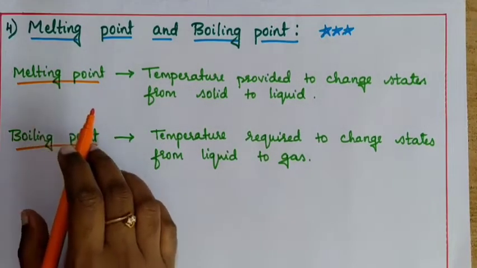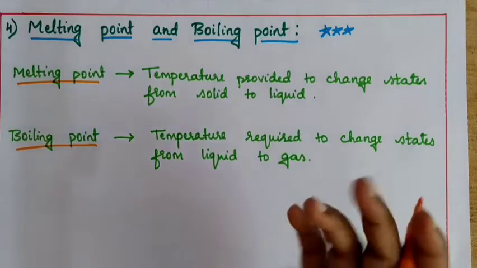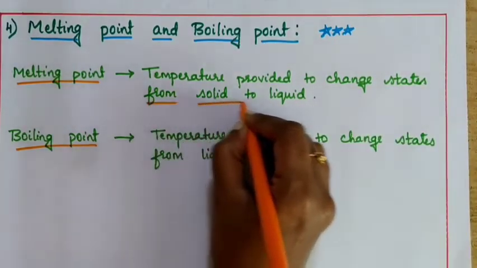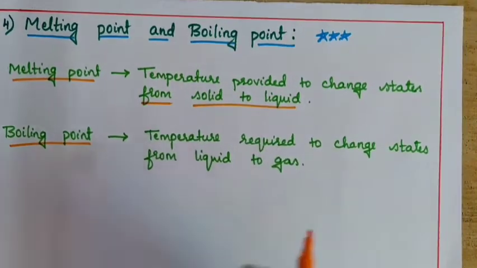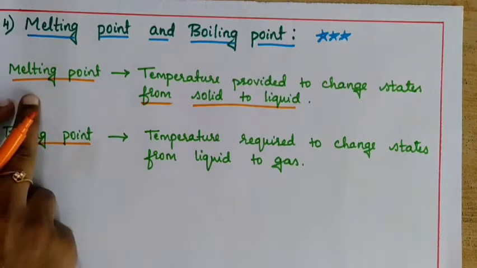Melting point is nothing but the temperature required to change state from solid to liquid. The substance was previously solid in state. After providing some temperature, it started converting into liquid. That particular temperature required is considered the melting point.